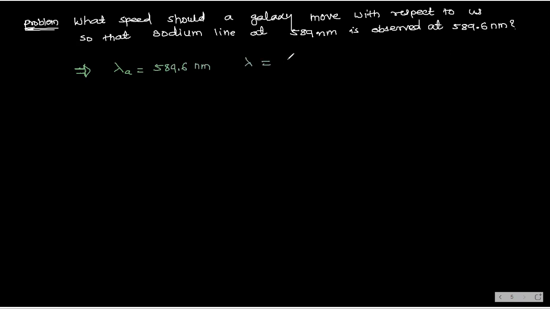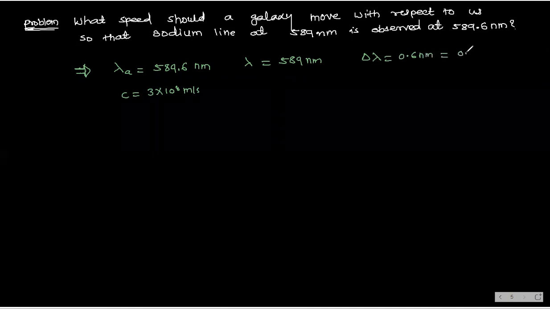And lambda value is how much? 589 nanometer. Next, you know c, how much? c is the velocity of light, 3 into 10 to the power 8 meter per second. So first of all, you find out delta lambda. Delta lambda is how much here? This is 0.6 nanometer. Convert it into meter: 0.6 into 10 to the power -9 meter.